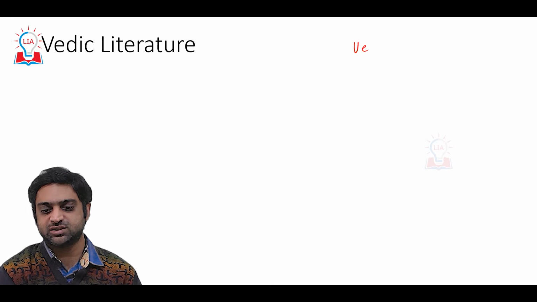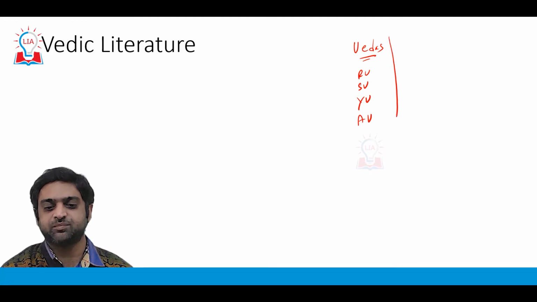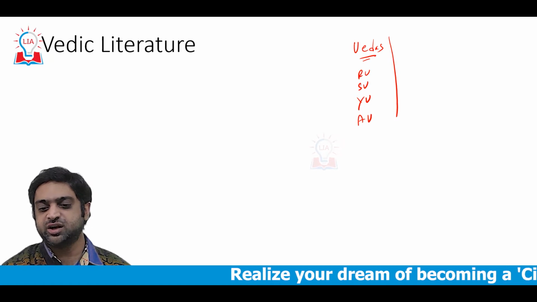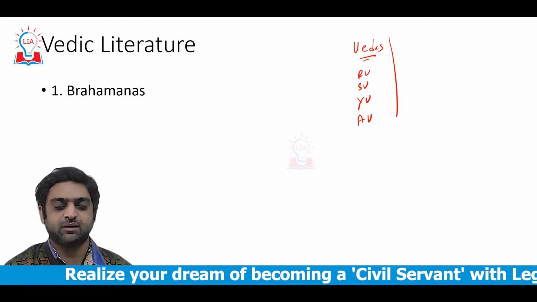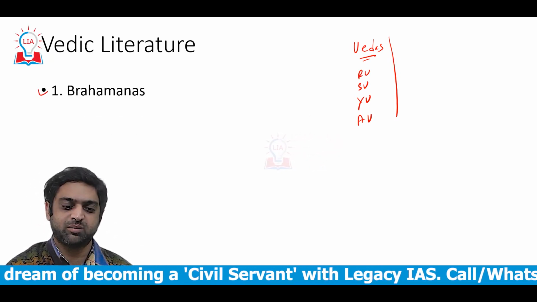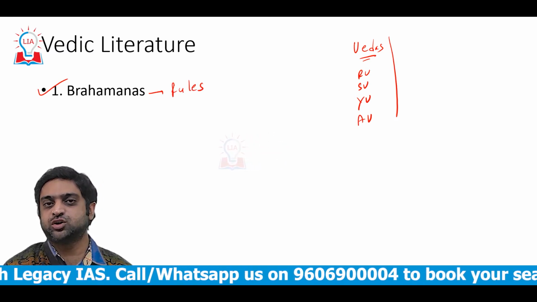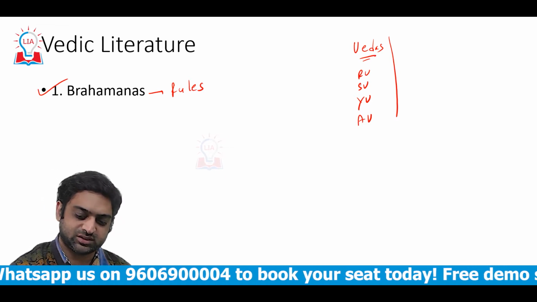So today is the third part of the Vedic literature. In the previous videos we have already discussed the different Vedas, that is the Rig Veda, Samaveda, Yajurveda and Atharva Veda. Today we will be discussing the other subsidiary literatures, that is the Brahmanas. And what do the Brahmanas give us? The Brahmanas mainly give us the rules to perform the Vedas.